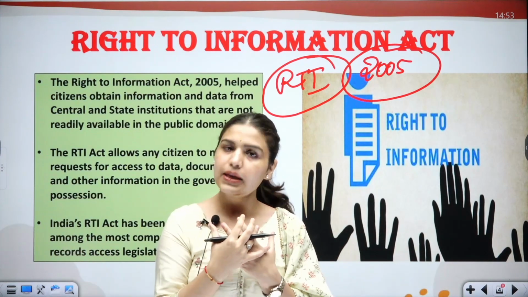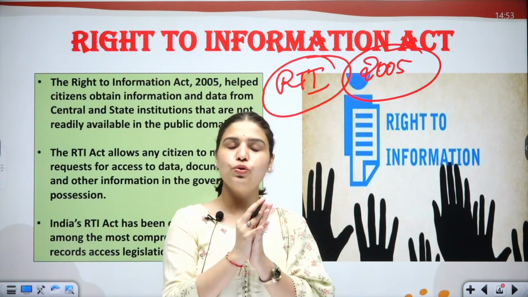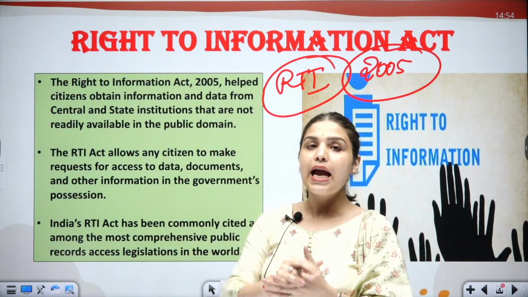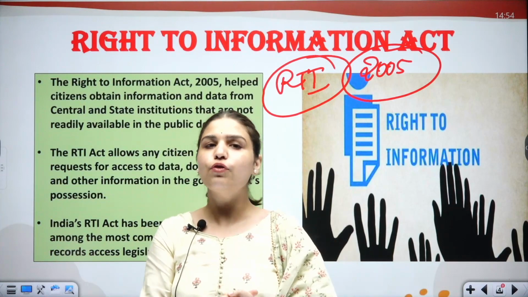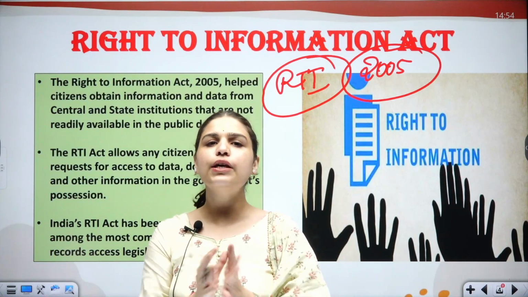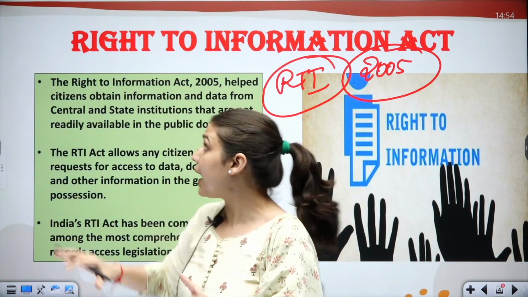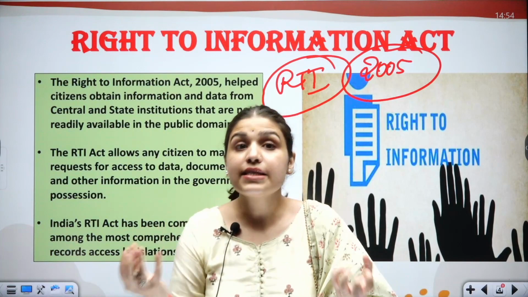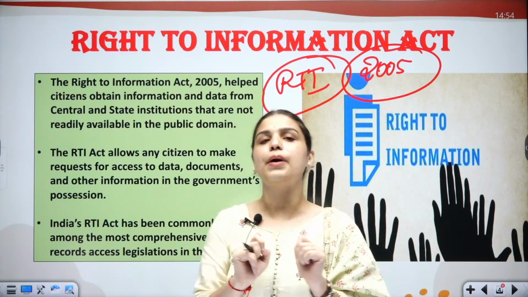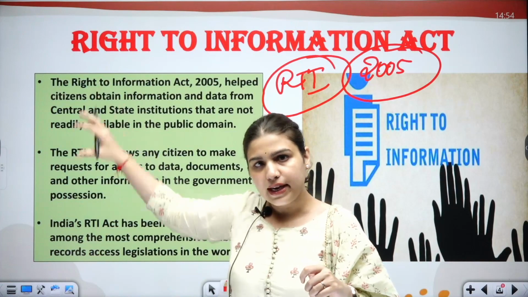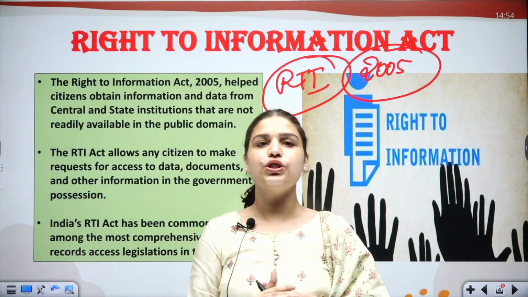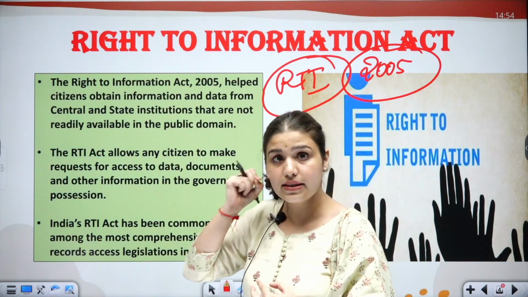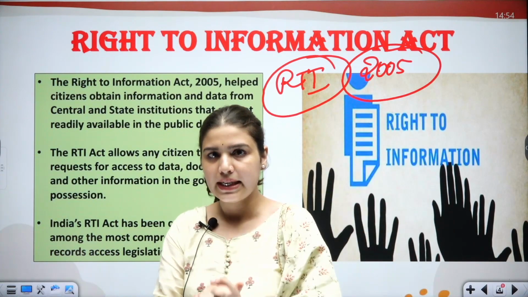So we are the common people and we have every right to know what decision is being taken by the government, and what are the justifications they give for that decision, so that we can also make informed decisions. So this RTI Act was brought for all that, so that we can get information about those decisions which are not available in the public domain. So we can file an application and then we can get the information about that particular thing on which we want information regarding the decisions taken by the government.